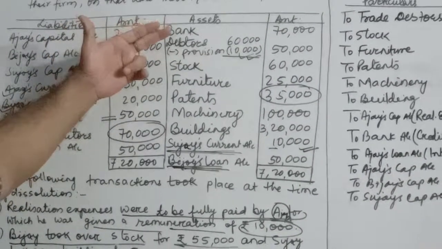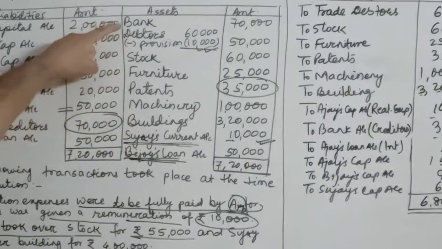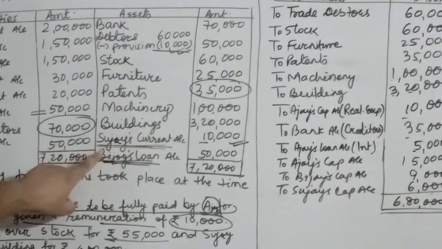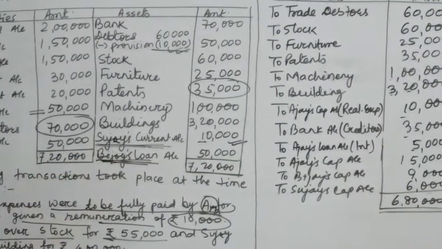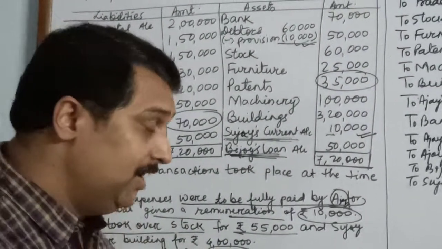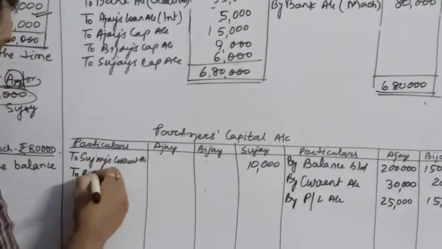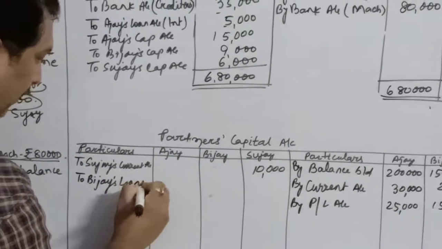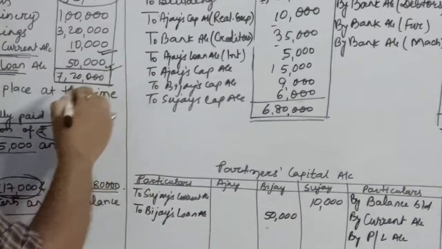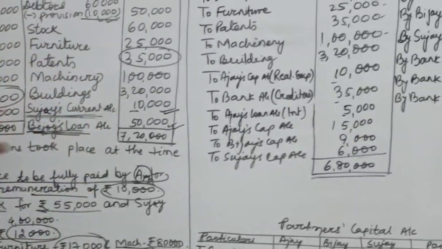Now we'll just see if there is anything to be transferred from the asset side to the partners' capital. Bank, debtors, all these are assets. Sujay's current account we have already transferred. Bijay's loan account is also there. Children, you must remember that if any partner has taken a loan from the firm, it is to be closed by transferring it to his capital account. I will just write Bijay's loan account and it will come over here rupees 50,000, because that is the loan which he had taken from the firm. Now, you don't have to do anything else.